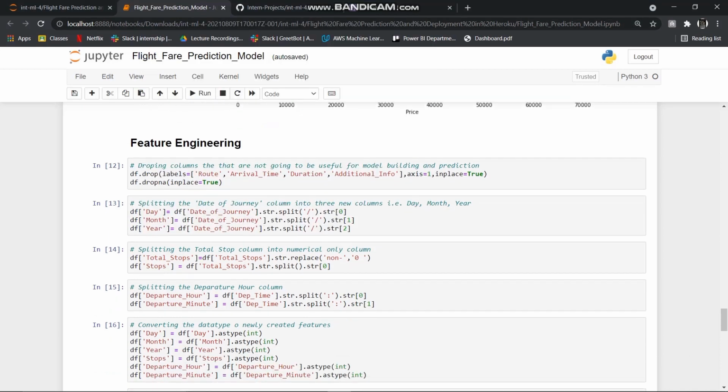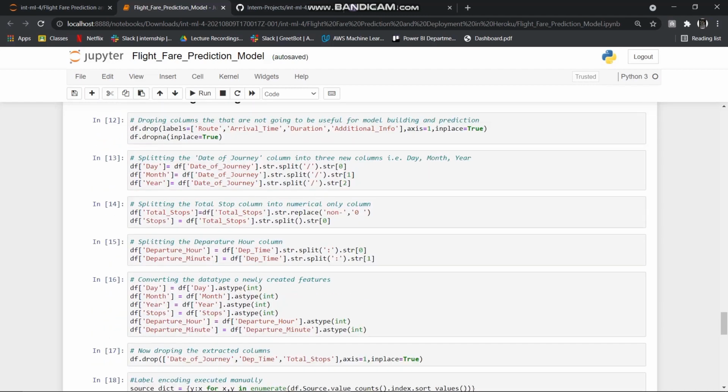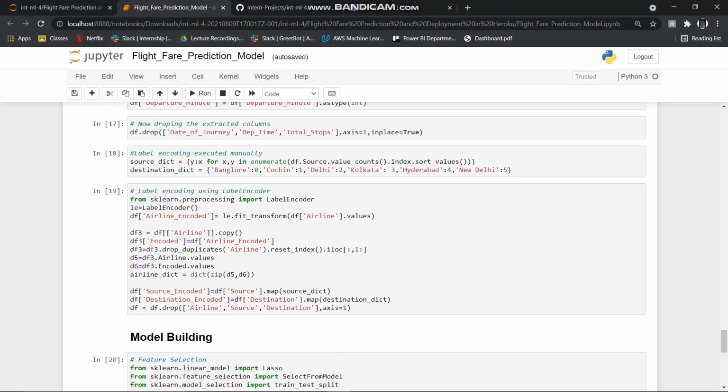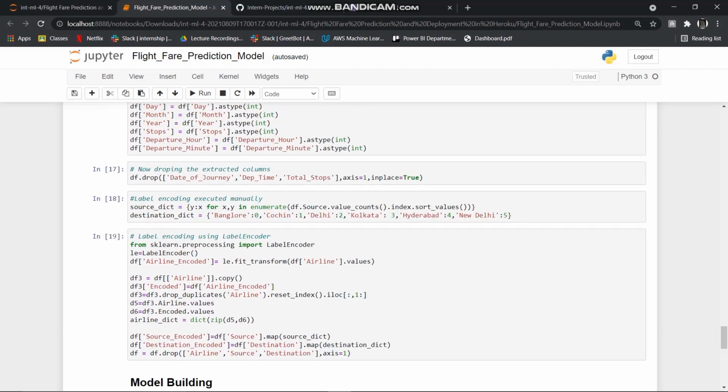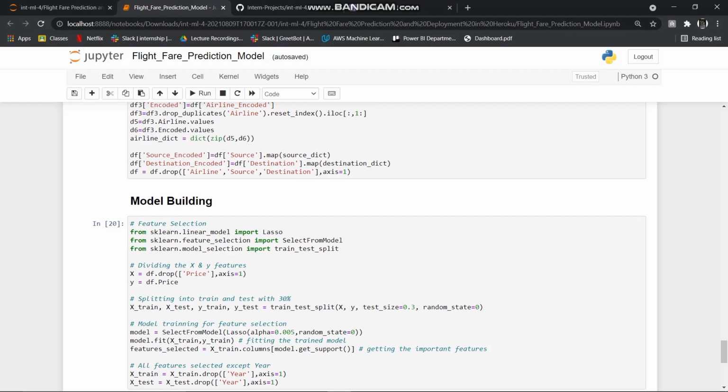Here, as you can see, we dropped some features that were not that correlated with the target variable. Then we split the date of journey feature into date, month, and year columns, and then we converted the categorical features into numerical features using label encoder. And after that we built our model.